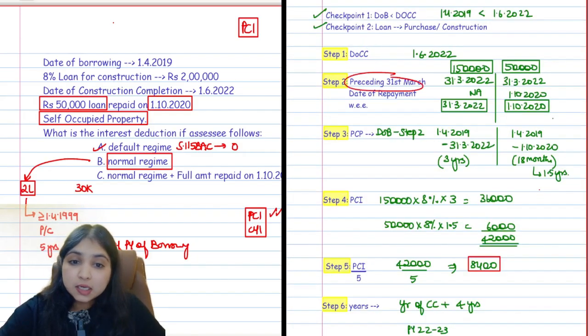Understood guys? So step 1 is your date of construction completion. Step 2 is preceding 31st March or date of repayment, whichever is earlier. Step 3 is pre-construction period, which will always start on the date of borrowing and it will end on the step 2 date.